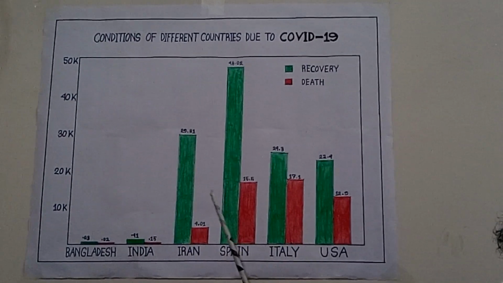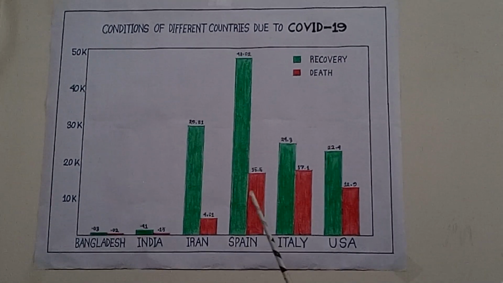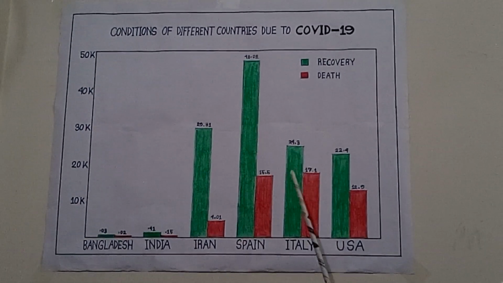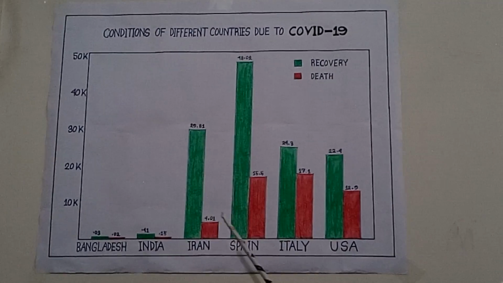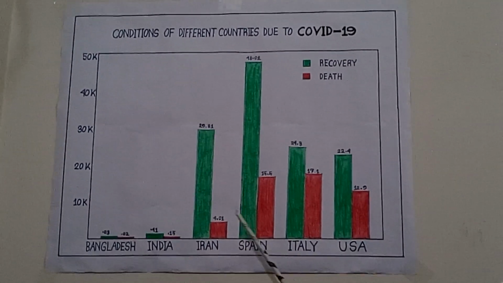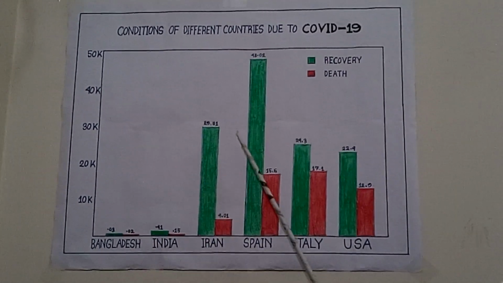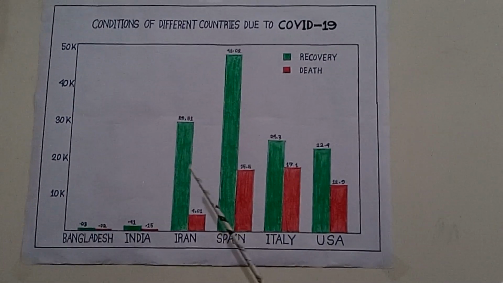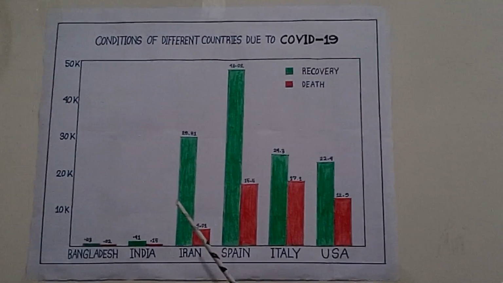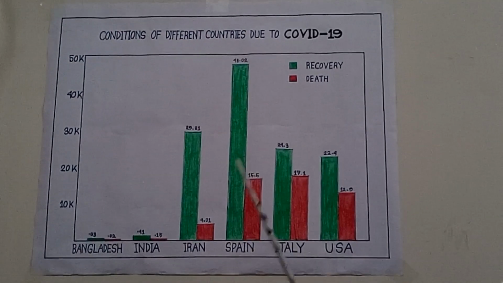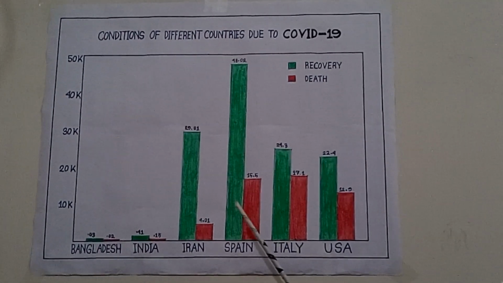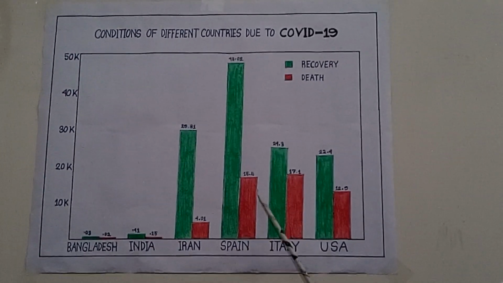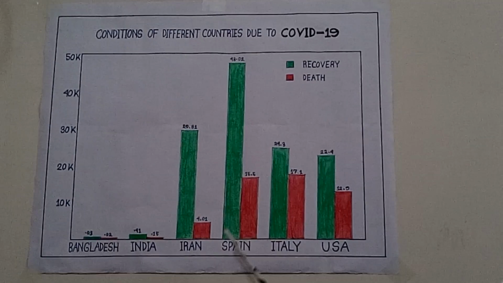What is the bottom line? What may be the bottom line of this graph? This graph contains some information, like some countries are infected by COVID-19, some countries are recovered, and if we clearly examine the whole graph, we can see the maximum people recovered from COVID-19 and fewer people died due to COVID-19.